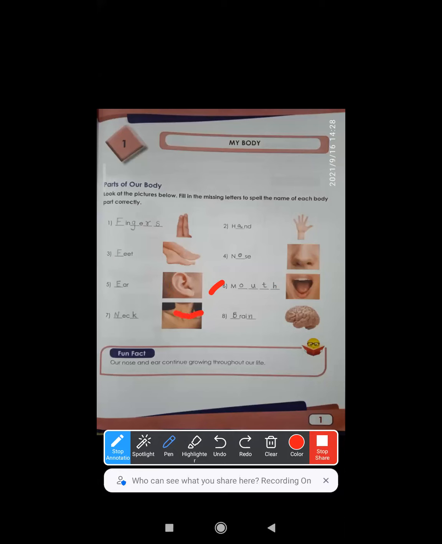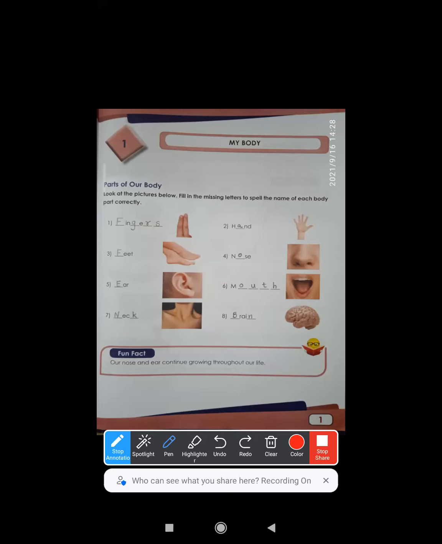What about this part? Neck. N-E-C-K, neck. It's a very important part of our body. What is it? Brain, correct? It controls our whole body. What is the spelling of brain? B-R-A-I-N, brain. Repeat. B-R-A-I-N, brain.